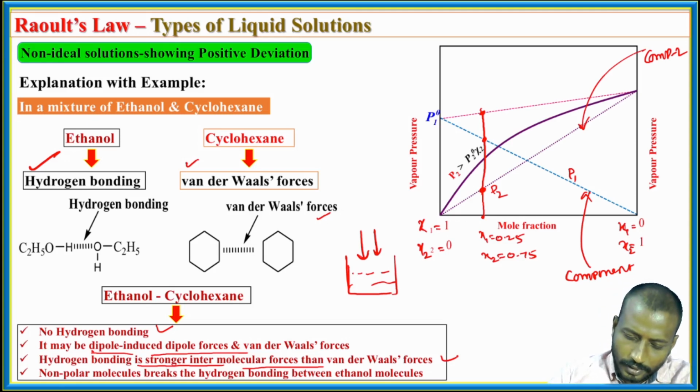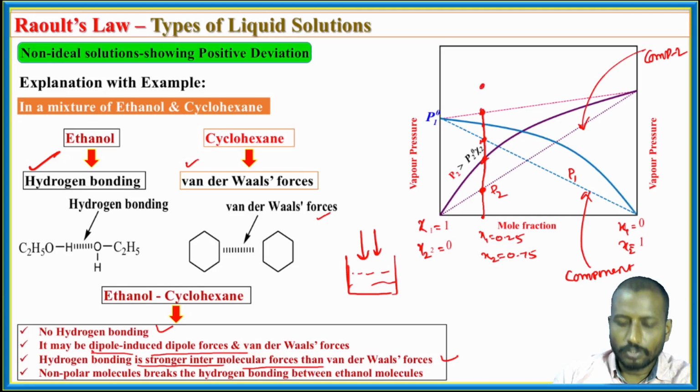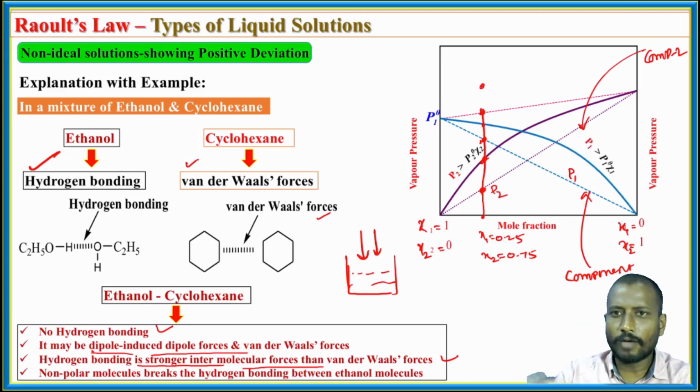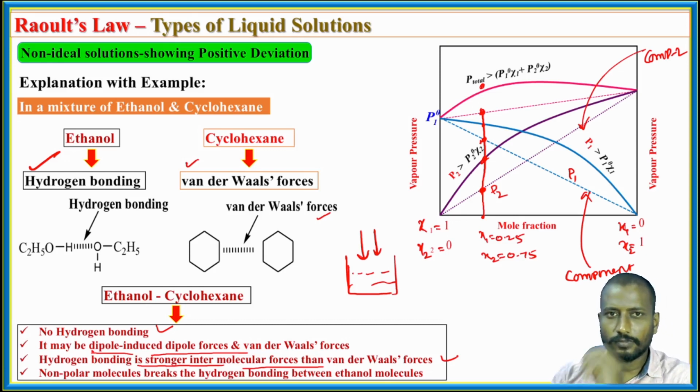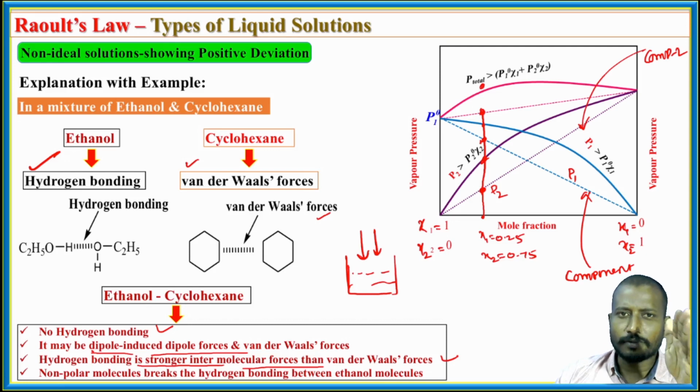So the point is going to be somewhere higher, and this is how the graphs are going to have these upper lobes. This is how the vapor pressure varies when solutions show positive deviations from Raoult's law.